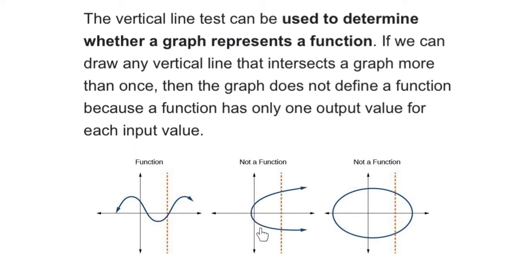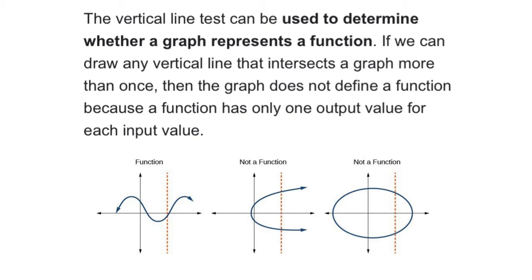But for this graph, if I draw a vertical line, you can see that it intersects the graph at two points. That means for one x value, there are two y values. A function should have only one output value for each input value. That means there should be only one y value for each x value. But here there are two y values for one x value. So this is not a function.